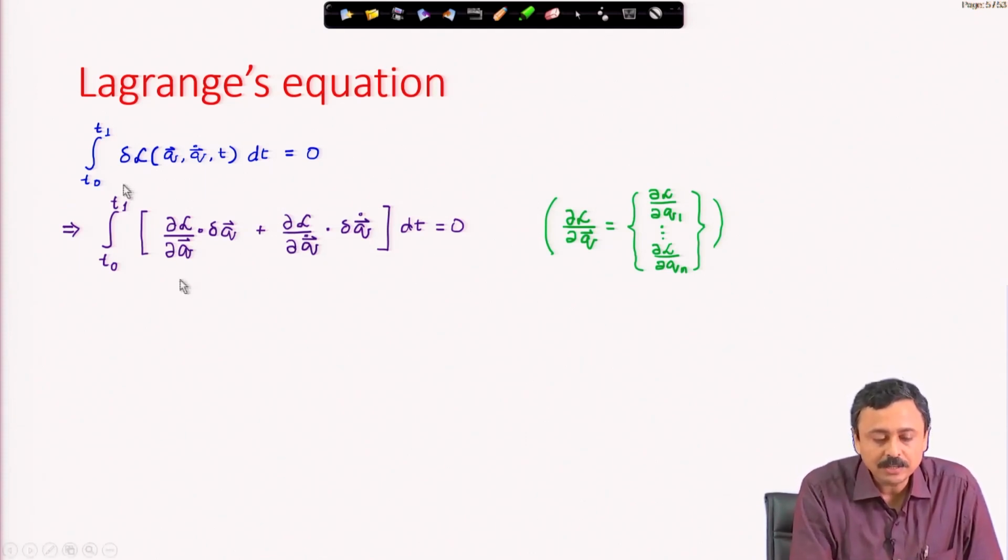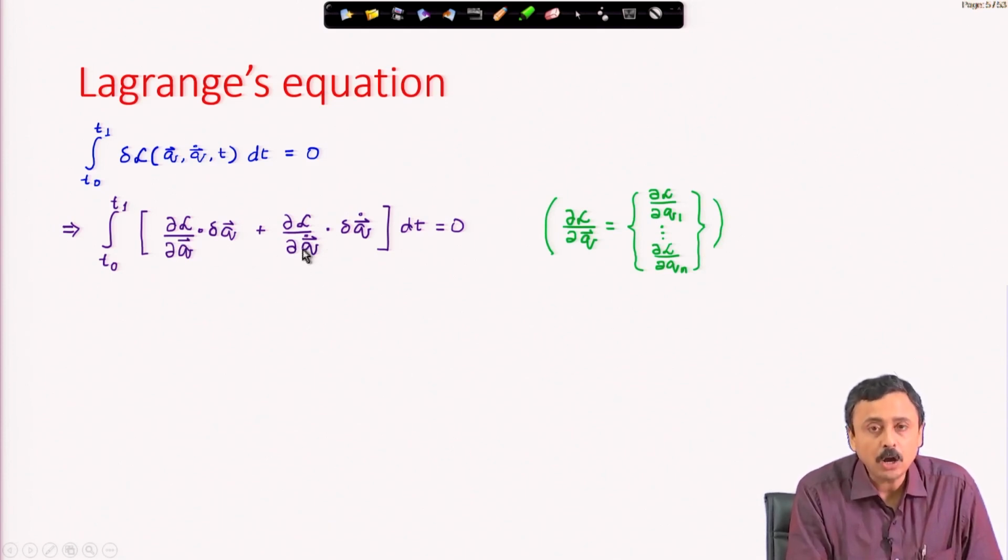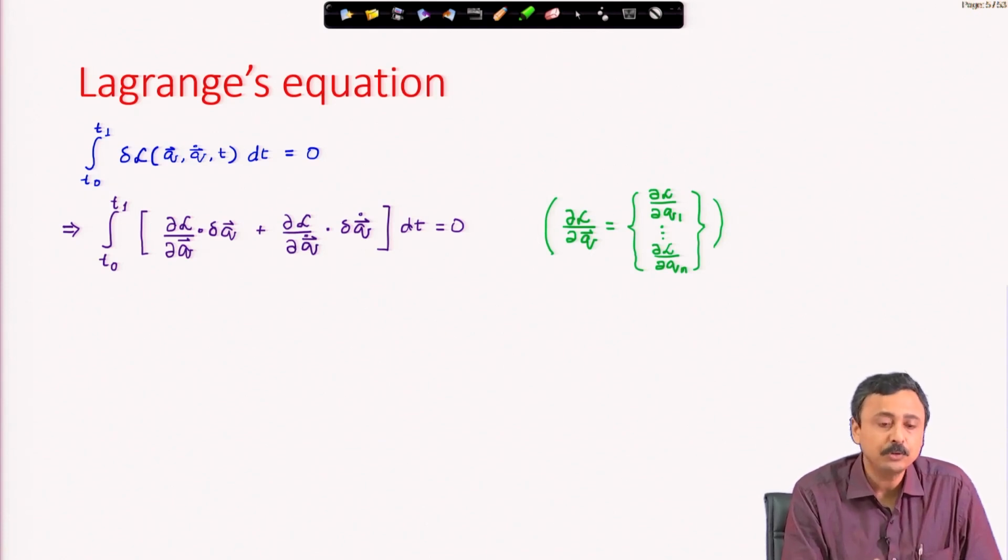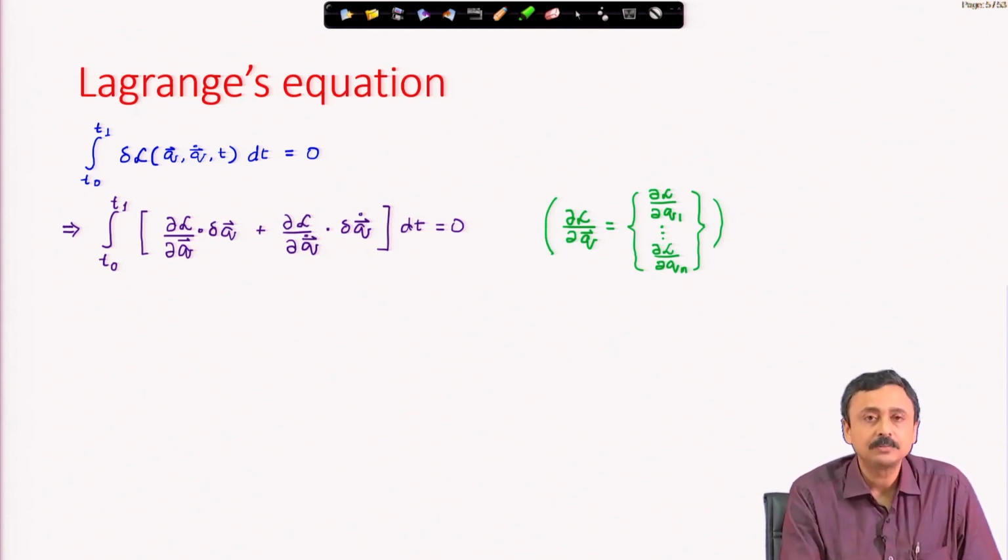So, delta of the Lagrangian is del L del q dot delta q plus del L del q dot dot delta q dot. There is no term like del L del t delta t, because delta t is not existing, there is no variation in the time direction. But had it been the total derivative, then there would have been such a term, but the variation operator works on the system with time frozen.